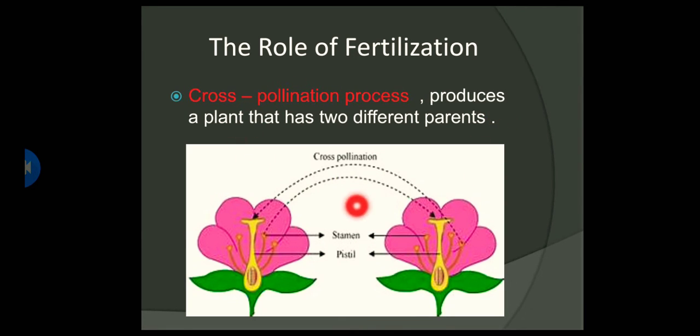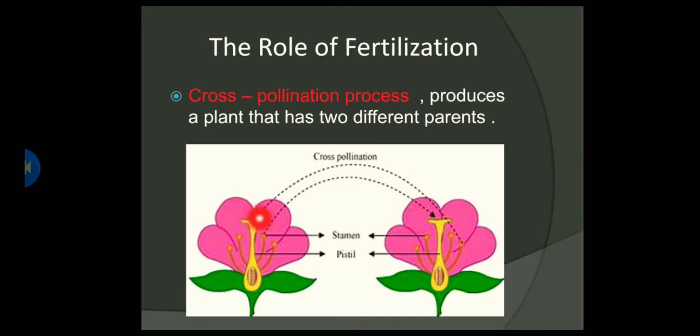Now, the second type is called cross-pollination. Cross-pollination is when we have two flowers. The first flower will have sperm, and the second flower will have egg.